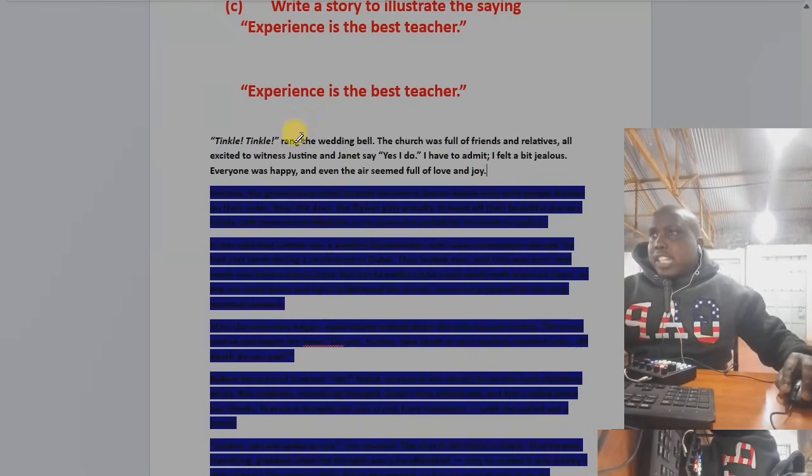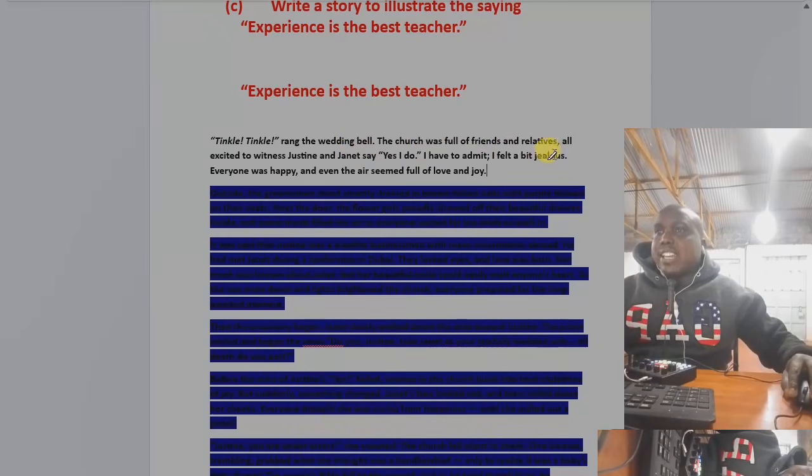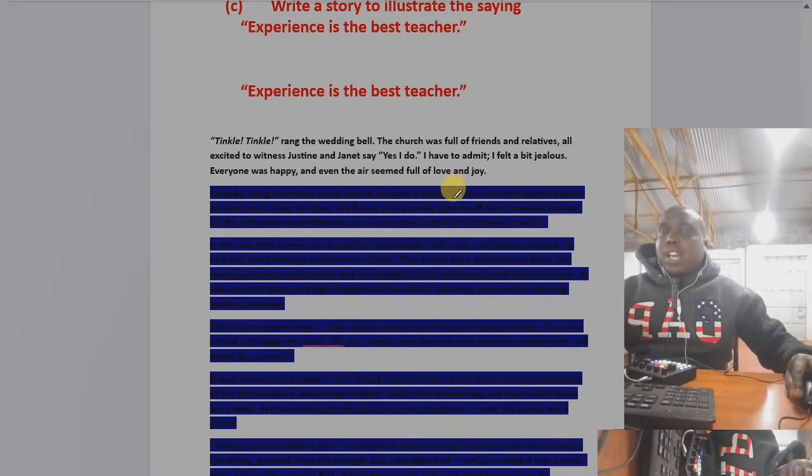Tico, tico, rang the wedding bell. The church was full of friends and relatives, all excited to witness Justin and Janet say, yes, I do. I have to admit, I felt a bit jealous. Everyone was happy, and even the air seemed full of love and joy.